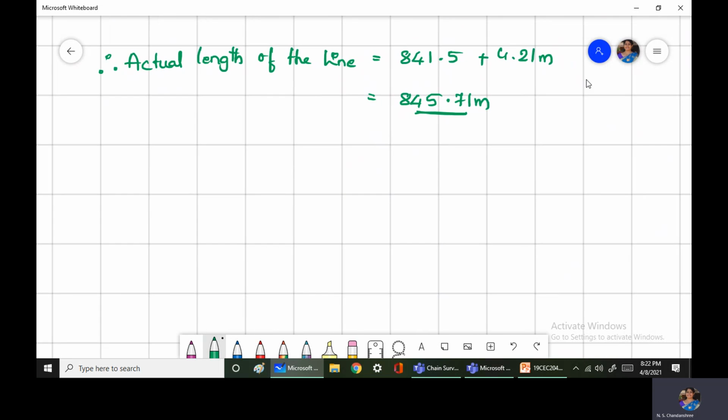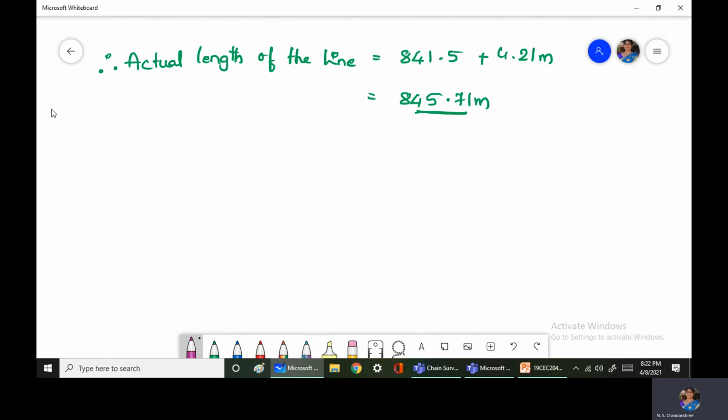So as a part of a note, we can write here. Here the correction per tape length is, the chain was 0.1 meter too long.